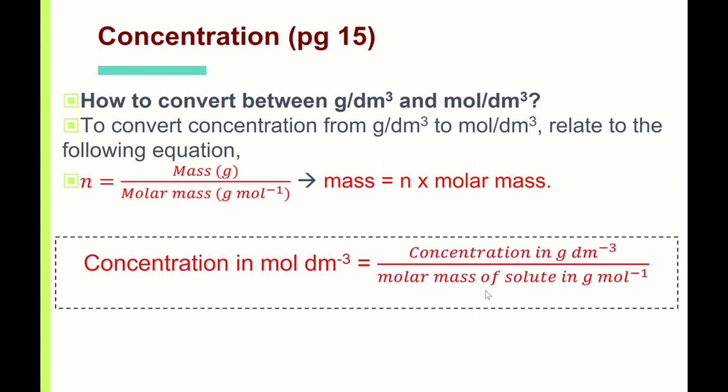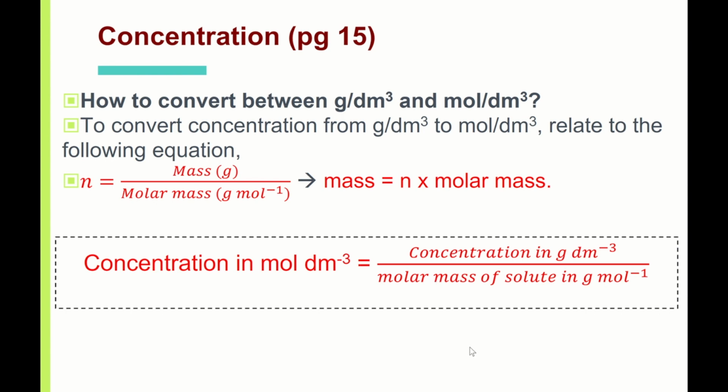This is the formula to convert gram per dm cube to mole per dm cube. Now, if you cannot remember this, it's actually fine. Don't worry. You can choose to do the longer way, and as you do, you realize that it's actually the same thing.